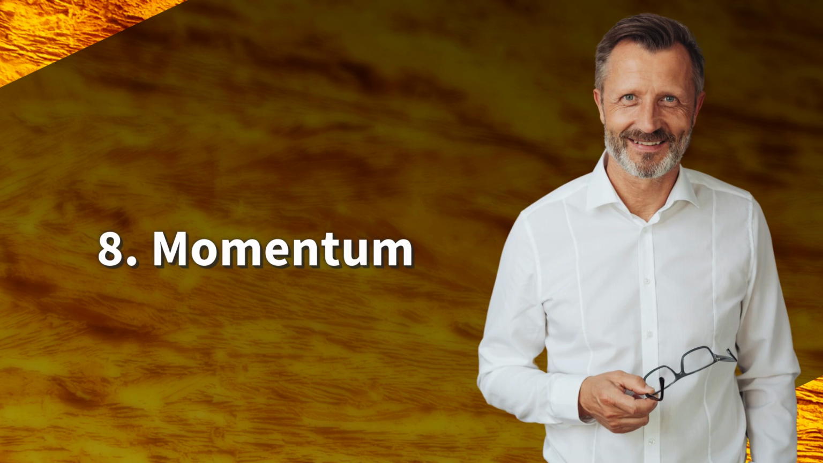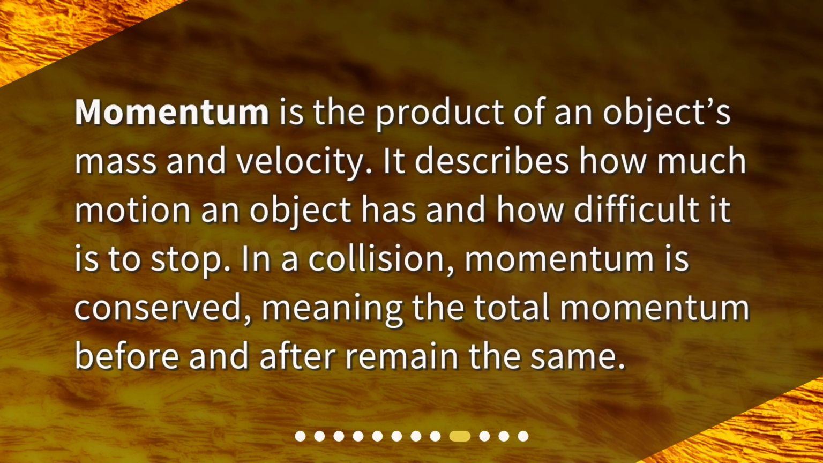8. Momentum. Momentum is the product of an object's mass and velocity. It describes how much motion an object has and how difficult it is to stop. In a collision, momentum is conserved, meaning the total momentum before and after remain the same.